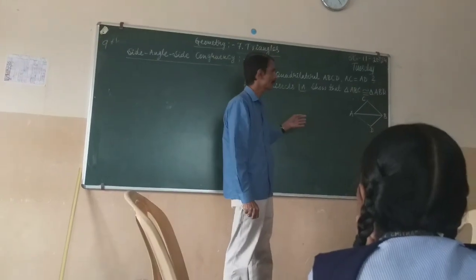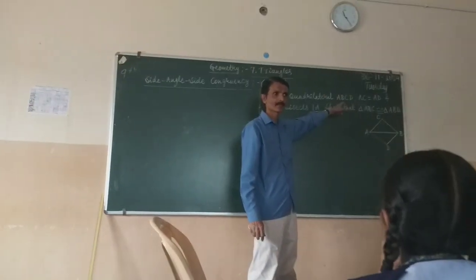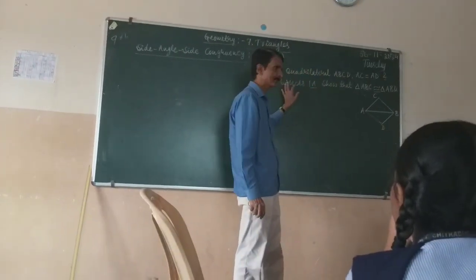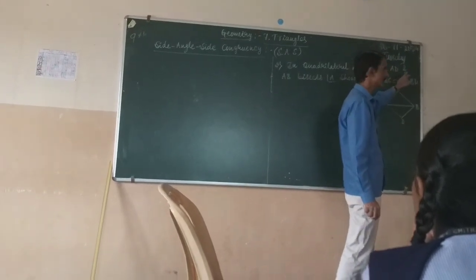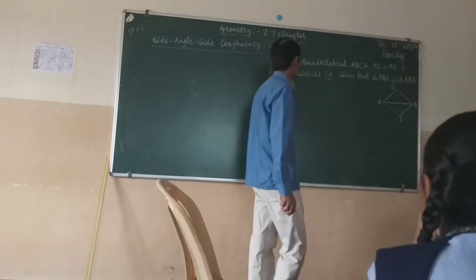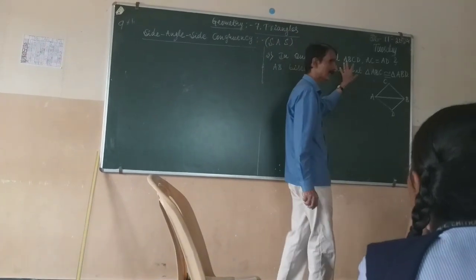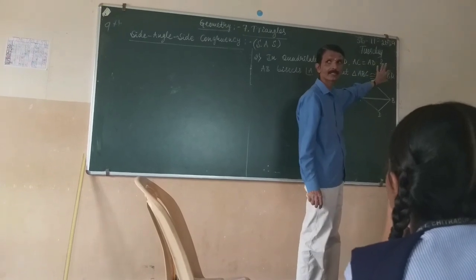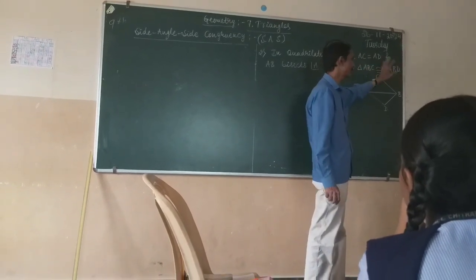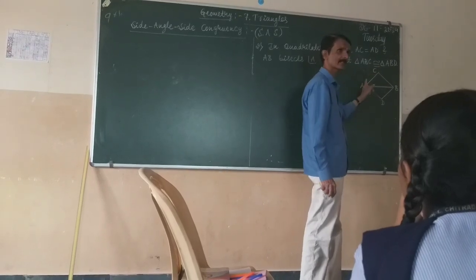In a quadrilateral ABCD, the side AC is equal to AD and AB bisects the angle A. Then we have to show that triangle ABC is congruent to triangle ABD. Observe this figure.